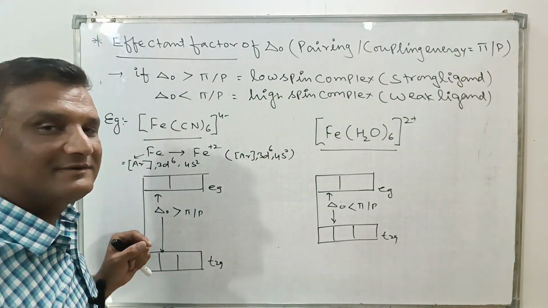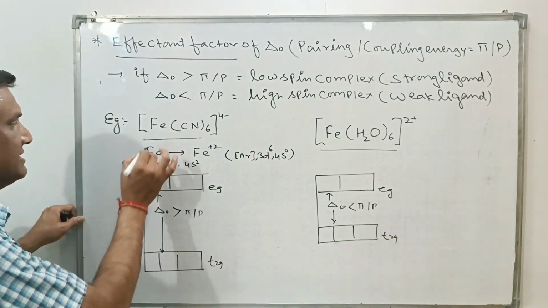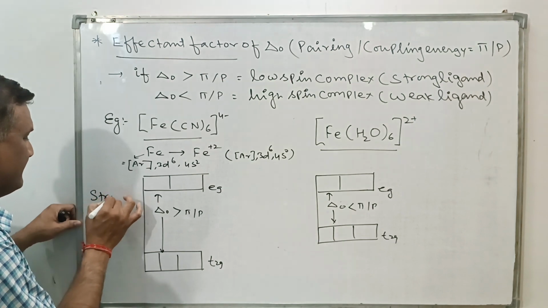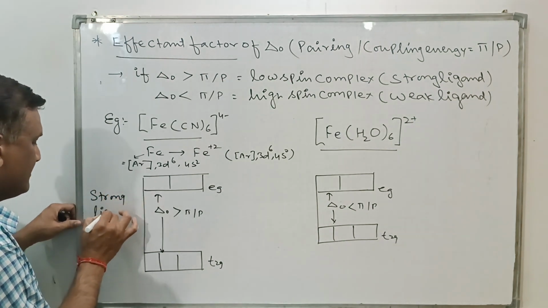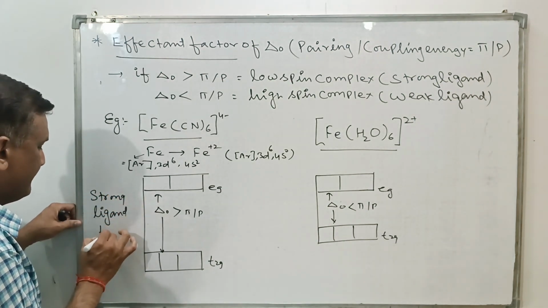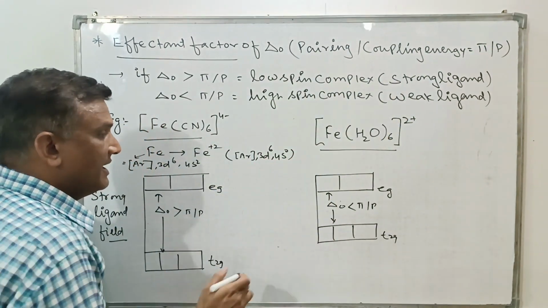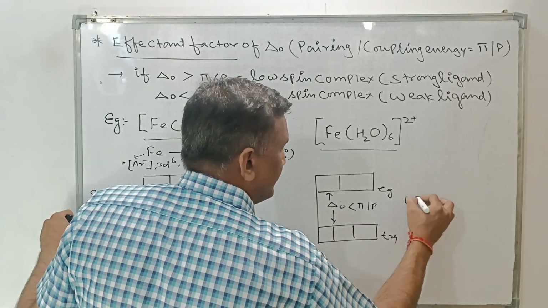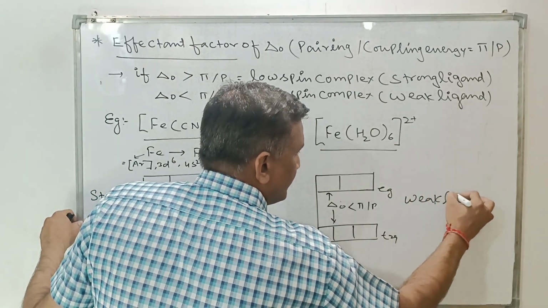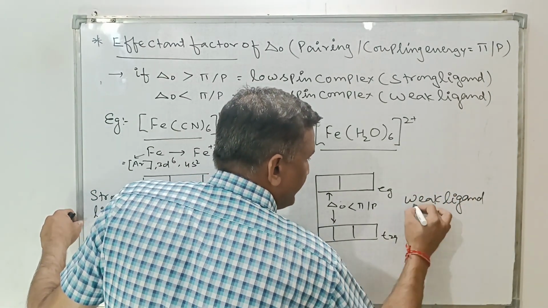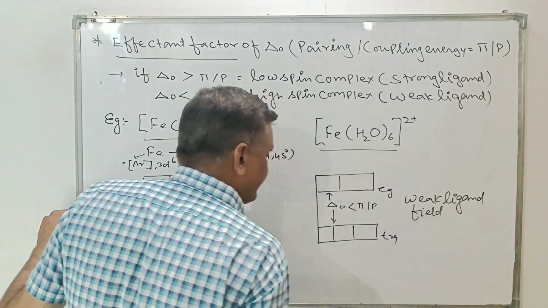Now the filling of electrons. This is in the presence of a strong ligand field, and this is for the weak ligand field. Listen carefully.